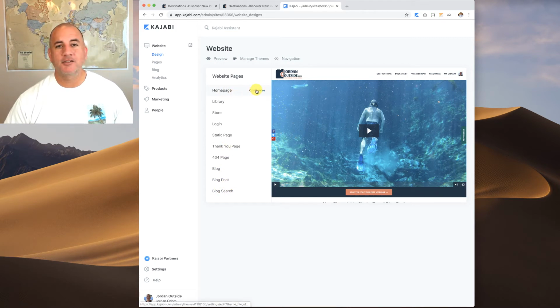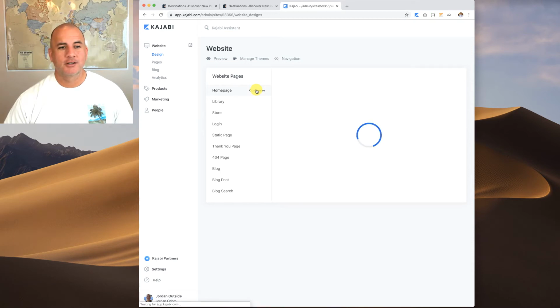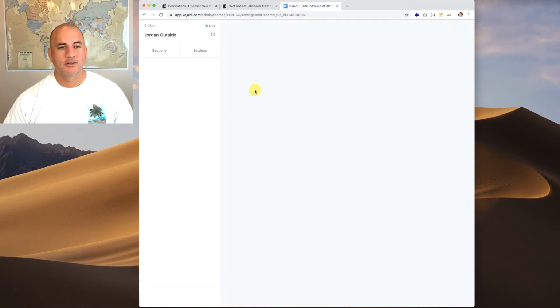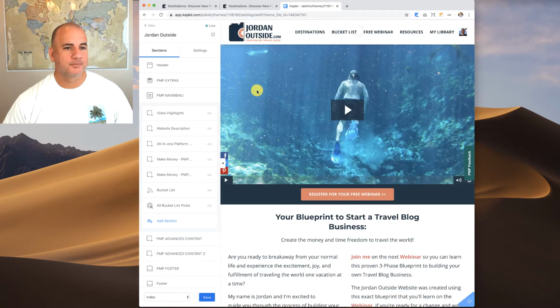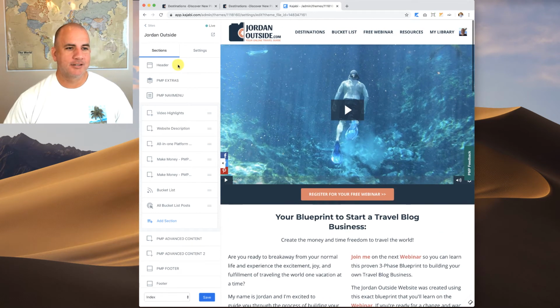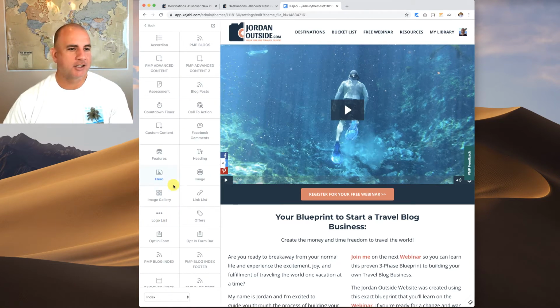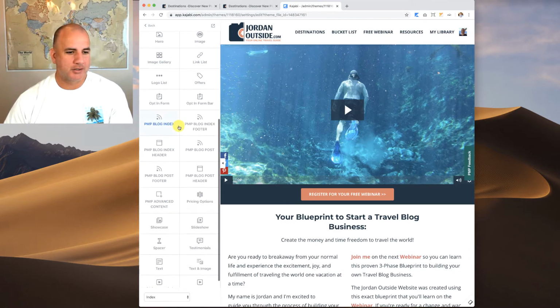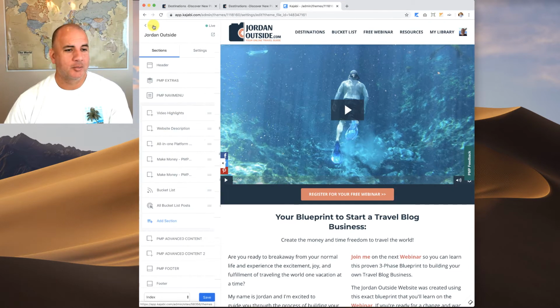So if I click on Customize for the home page, it's going to pull up the builder. Okay, so what you're going to see is basically the look and feel of what the website looks like. But then on the left-hand side, you have sections, and then you have settings. And then you'll see that I've titled everything. I can add sections. So if I click Add Section, it gives me all these different choices of what I want to add. Go back.